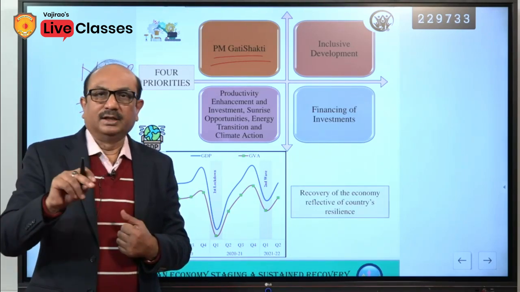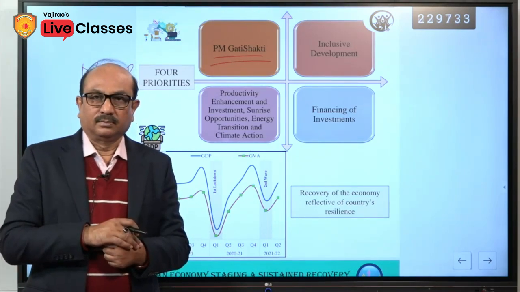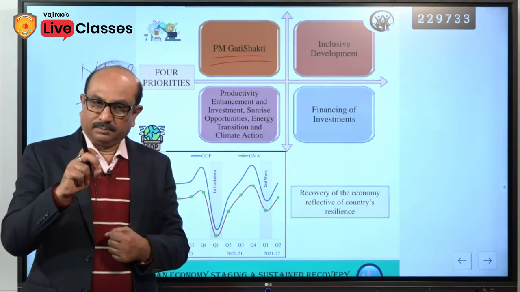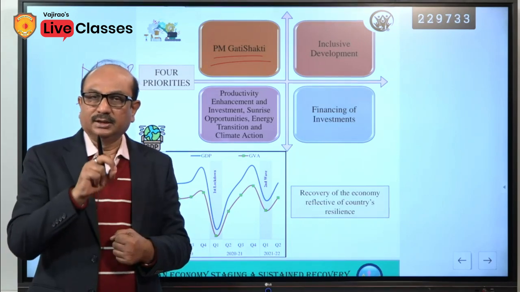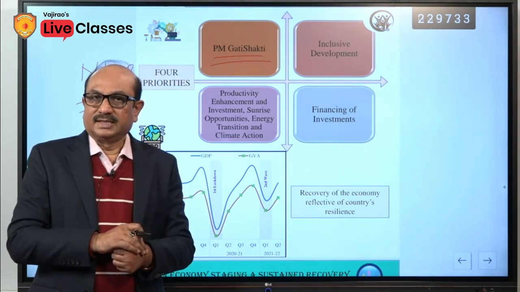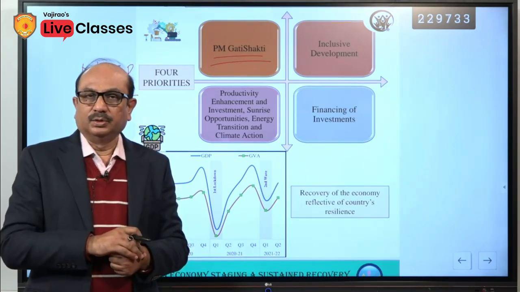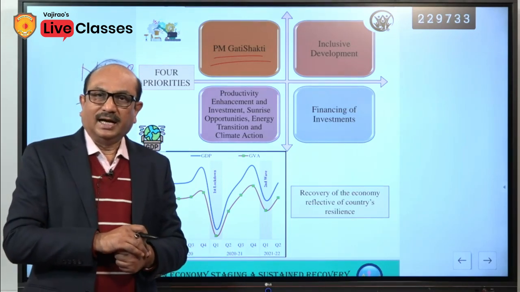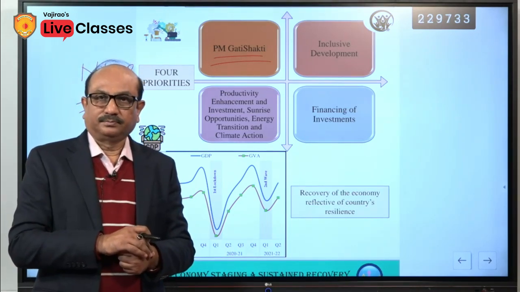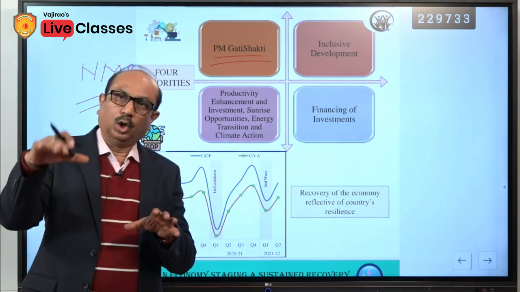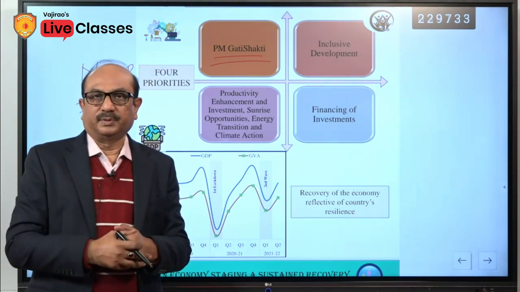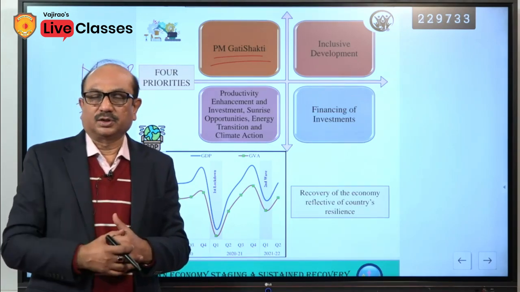But when you read between the lines, when you read it seriously, and ponder the steps taken by the government, we will come to know that the entire budget is dependent on a long-term growth prospect, not the immediate growth prospect.